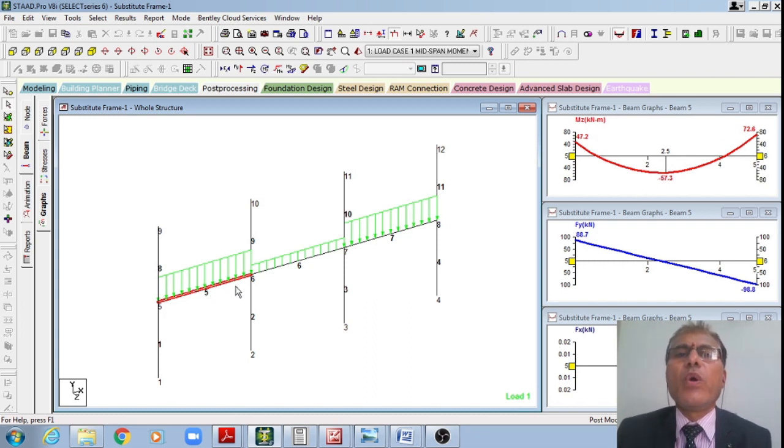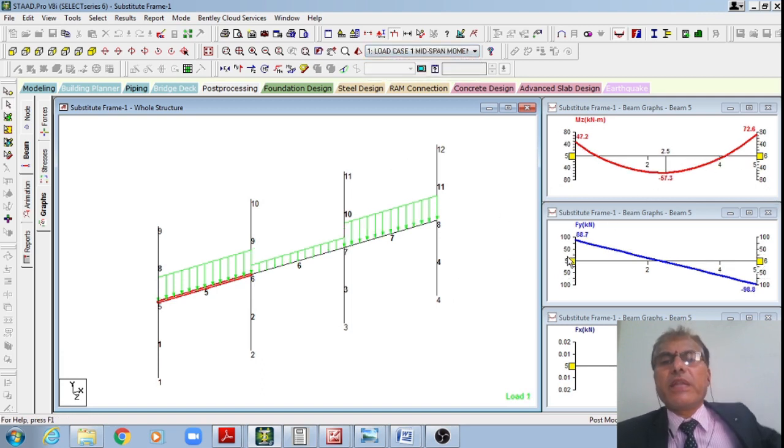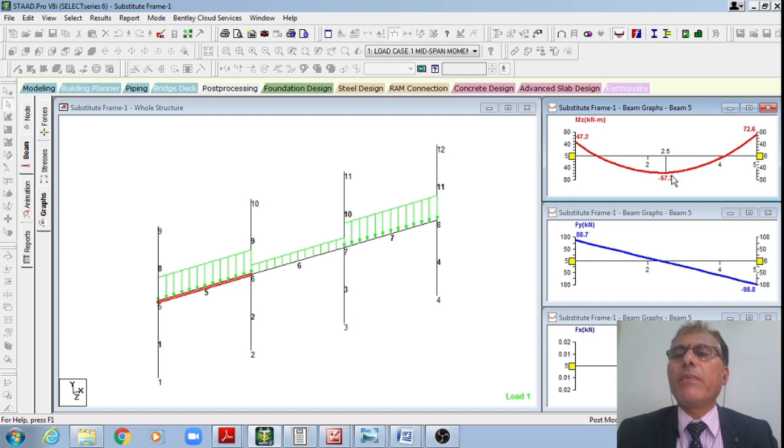However, in load case 1 I am getting maximum positive bending moment at the mid span, 57.3, compared to 51.2 in the second case. Therefore 51.2 will not govern the design, but 57.3. The shear forces are not governing here, just varying from 88.7 to 98.8.